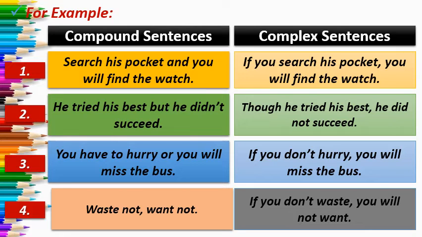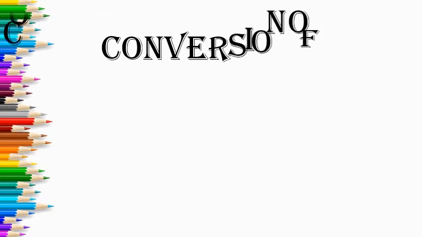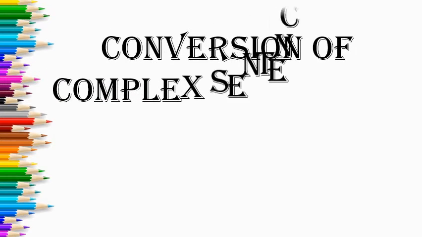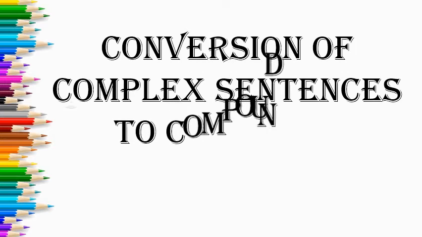So first of all you have to know and understand the meaning of the sentence. You have to know the meaning of simple, compound, and complex sentences, and when you convert, you have to convert according to the sense of the sentence. You keep the meaning of the sentence the same, but the way of presenting can be different. It can be simple, compound, or complex. So now let us see another conversion, that is conversion of complex sentences to compound sentences.